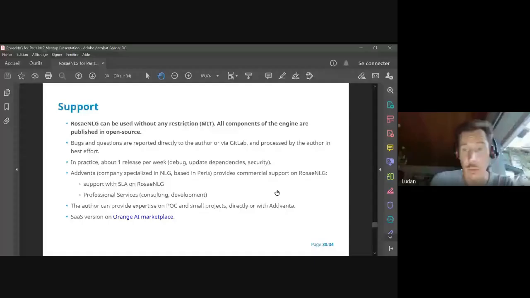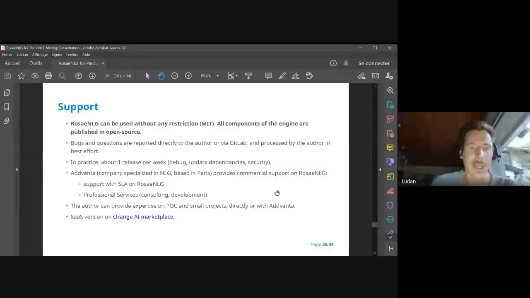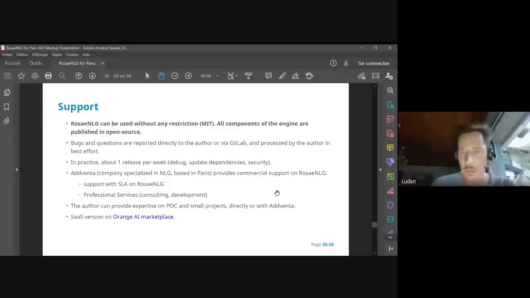You can report the bugs through GitLab or directly to me. I do about one release per week, most of the time debug and updating dependency. You have a company which is called Adventa, which is specialized in energy, based in Paris, which provide commercial support on Rosé Energy. So they provide support with SLA on Rosé Energy, which I don't provide. And they also provide professional services. They can develop your NLG application. And you can also ask me if you need expertise or for very small POCs, so directly or along with Adventa.